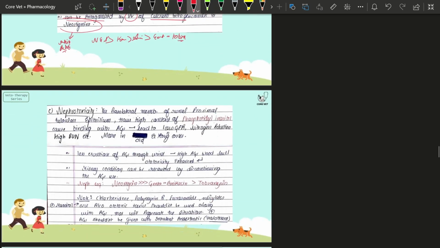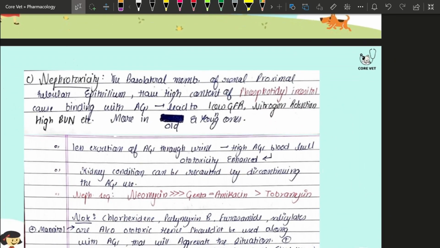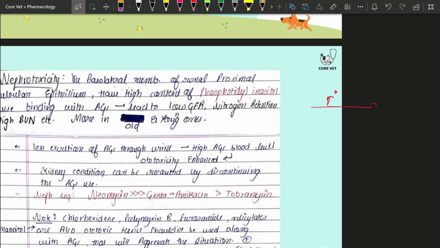Now moving towards the nephrotoxicity. So what happened in the basolateral membrane? This is the basolateral membrane, suppose, of the PCT, the proximal tubule, right? In the basolateral membrane of the PCT, there is an excess of phosphatidyl inositol.